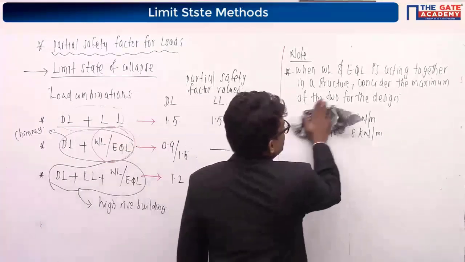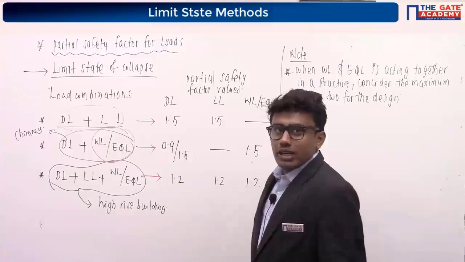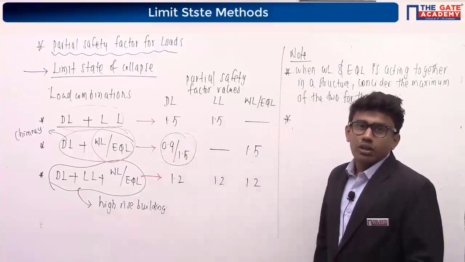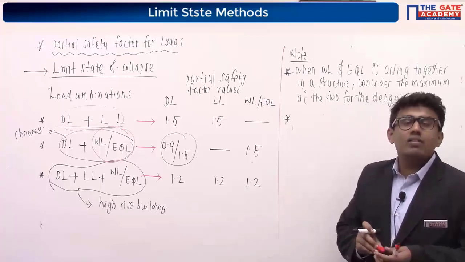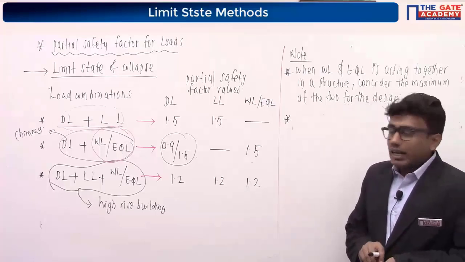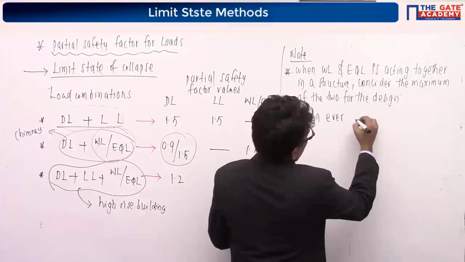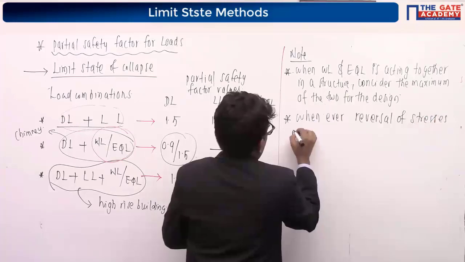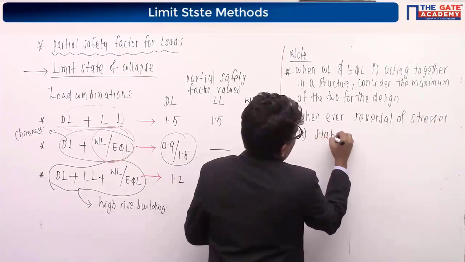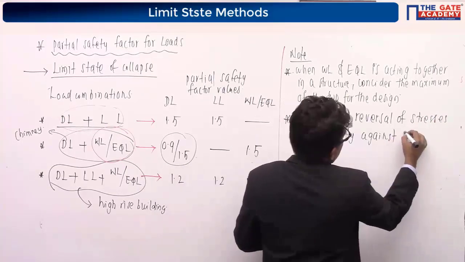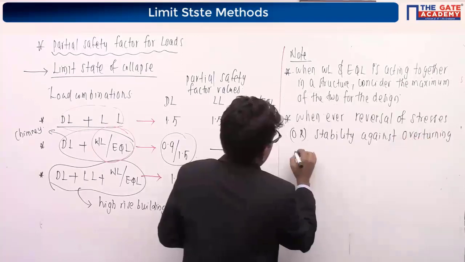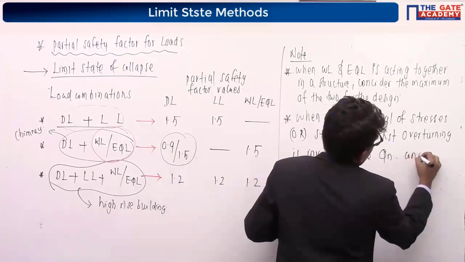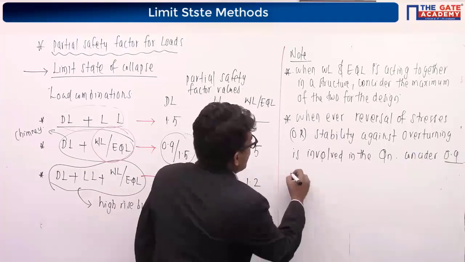The next point is, our Anindita Bhuvan was asking why we are considering 0.9 and 1.5. When will we use 0.9 or when will we use 1.5? Write like this. Whenever a reversal of stresses or stability against overturning is involved in the question, consider 0.9 instead of 1.5.